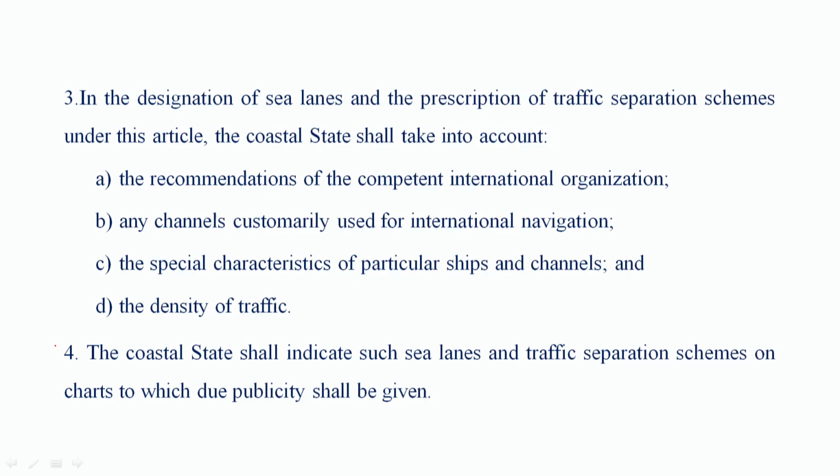The coastal state shall indicate such sea lanes and traffic separation schemes on charts to which due publicity shall be given. It should be declared a priori. The reason being, the ship that has requested the innocent passage knows in advance which route it should follow, or which route it should avoid. And that should be properly drawn in the chart, so that it is traceable and navigable by the ships following the innocent passage area.